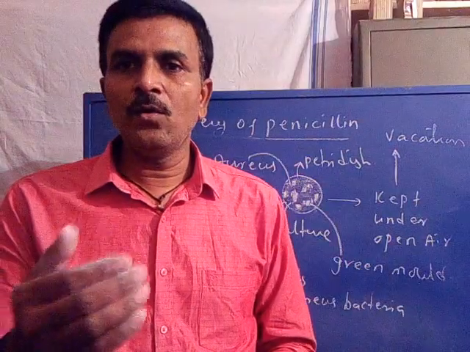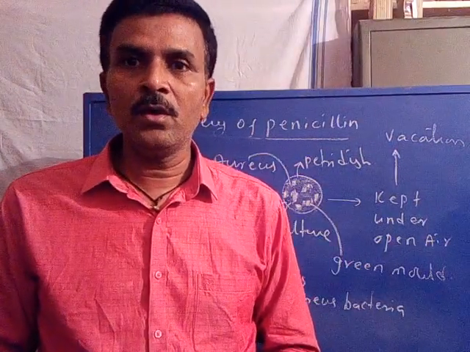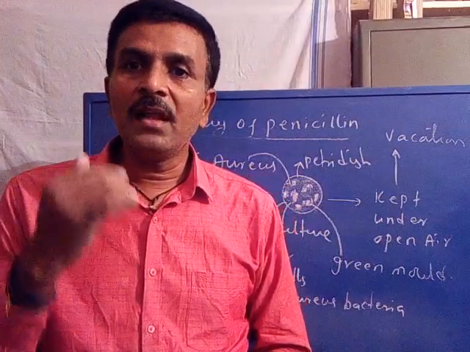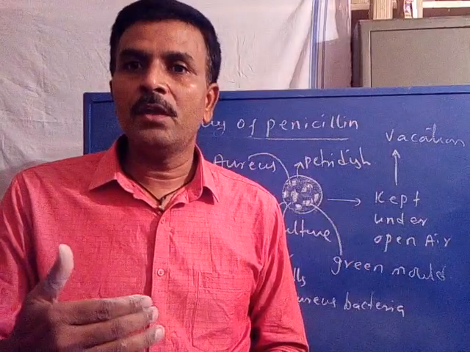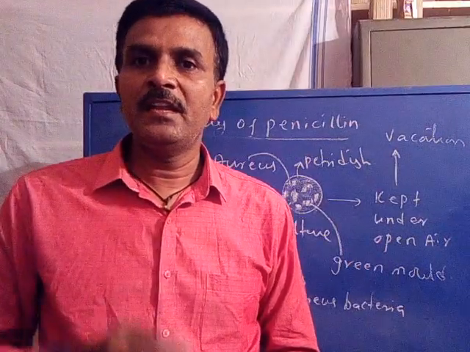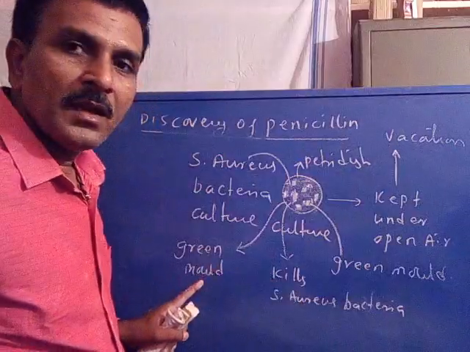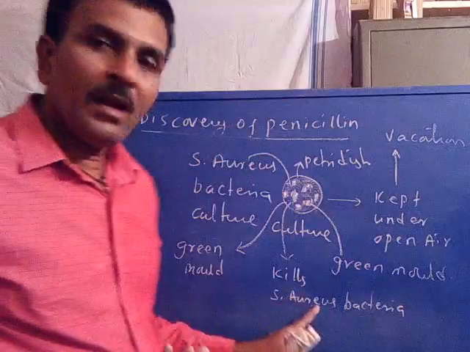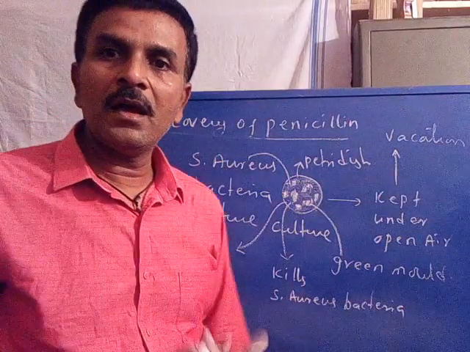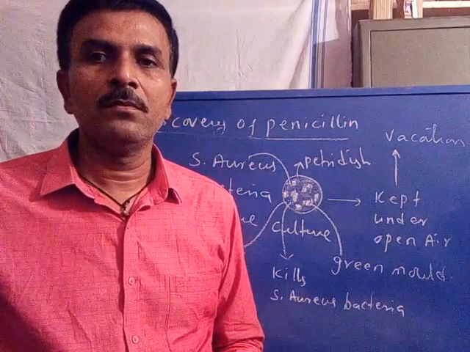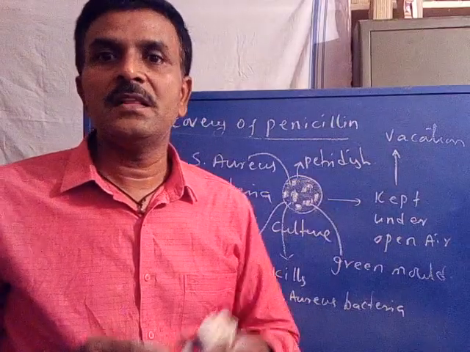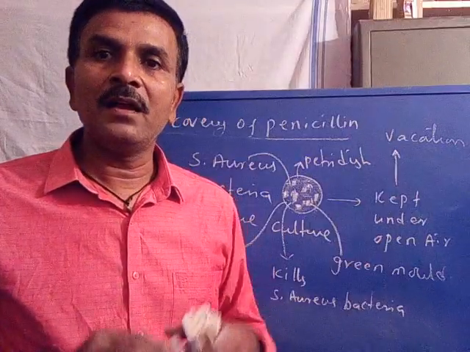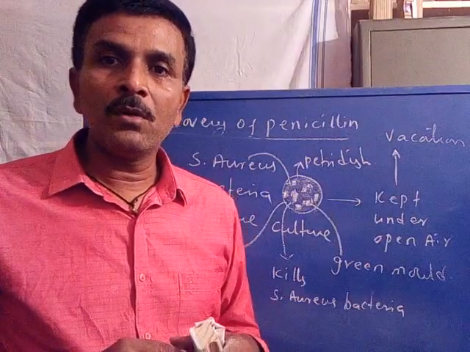He further studied that this green mold is able to kill the S. aureus bacteria or other bacterial strains. And he also suggested that this green mold is the excrete of Penicillium notatum bacteria.